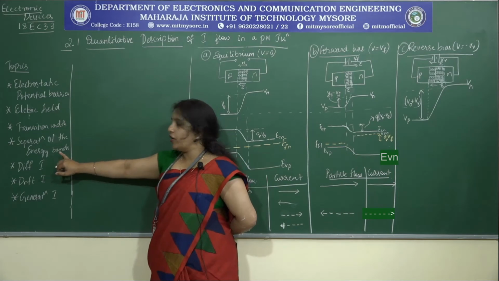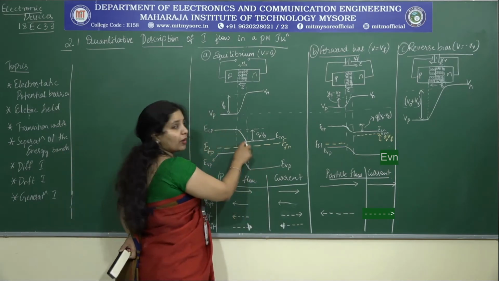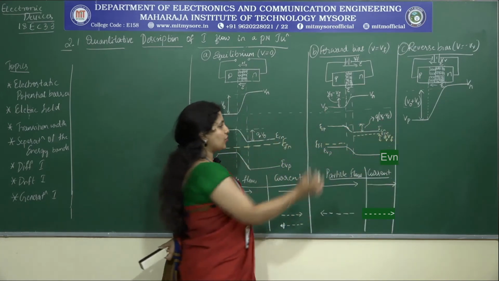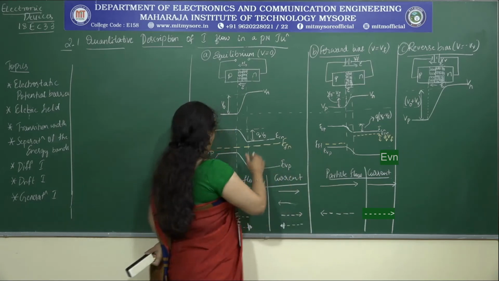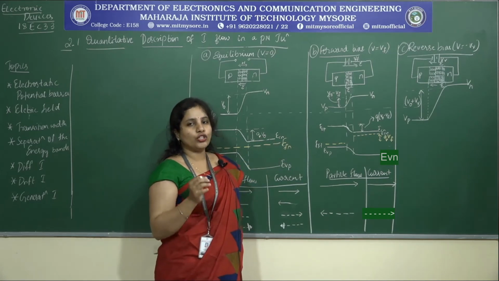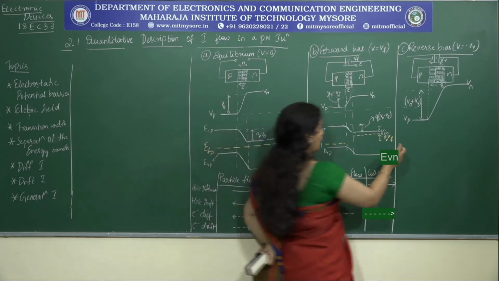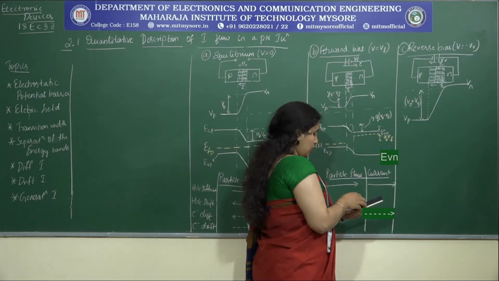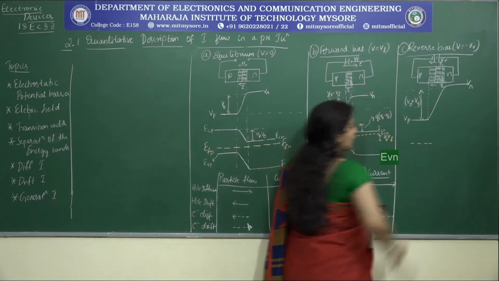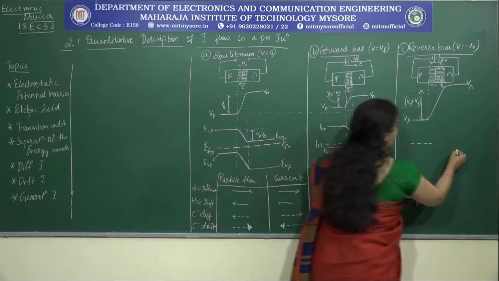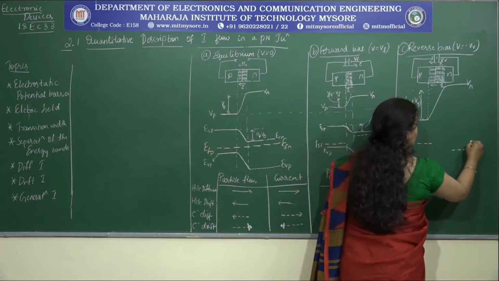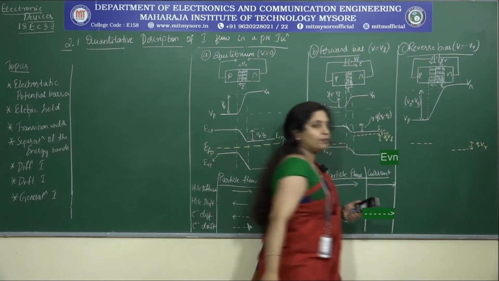Now, once you are done with the transition width, what is the next thing that you have to understand? It is the separation of the energy bands. How does the energy band get separated, by what value? Here, in case of reverse bias, it is just the reverse of the forward bias. That is, now the EFP is above that of EFN by a factor Q into VR. Done? Therefore, how will I represent that? Let me use the same level as that of EFP. It's the same. Whereas, what happens to the EFN? It has to be reduced. It should be below that of EFP. And what is the difference between these two? It is Q times VR.